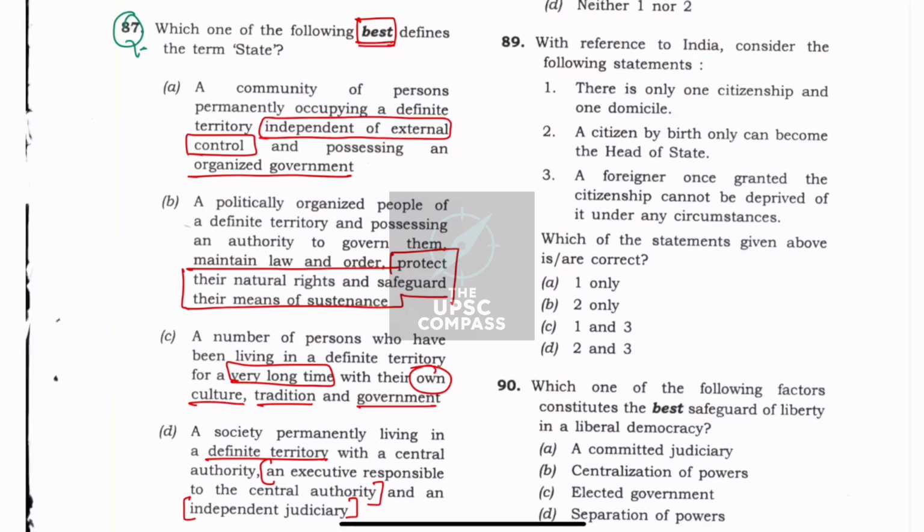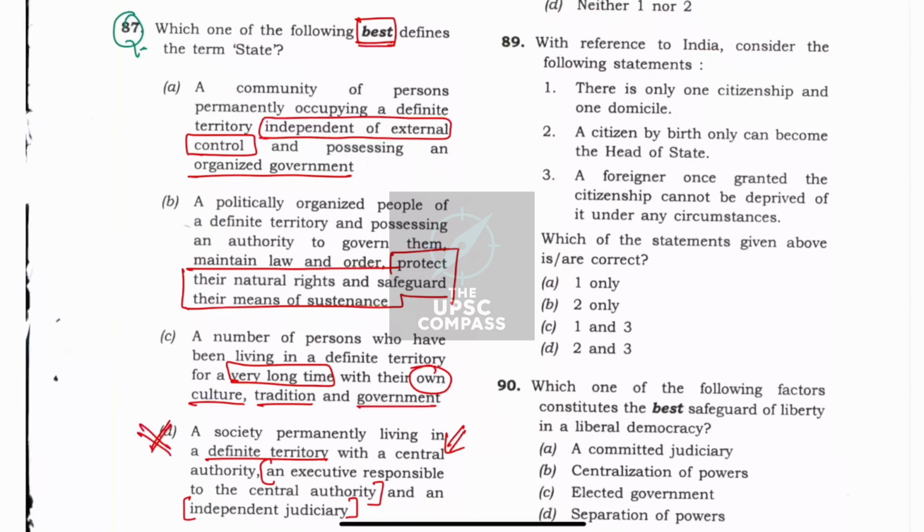Now, these are the criteria for responsible government, and this does not mean it should be a state itself. Independent judiciary is a feature of federal government. Therefore, there can be a state without an independent judiciary. There can be a state without the executive being responsible to central authority. So this option is straight away eliminated.